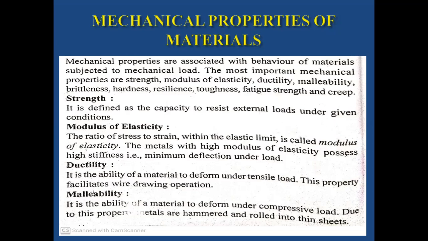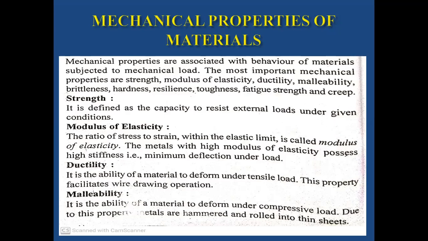How are metals hammered or rolled into thin sheets? Already we have discussed, we may be aware of thin sheet metal operations. While doing sheet metal operation, metals are hammered, or through hammers we apply some external force.